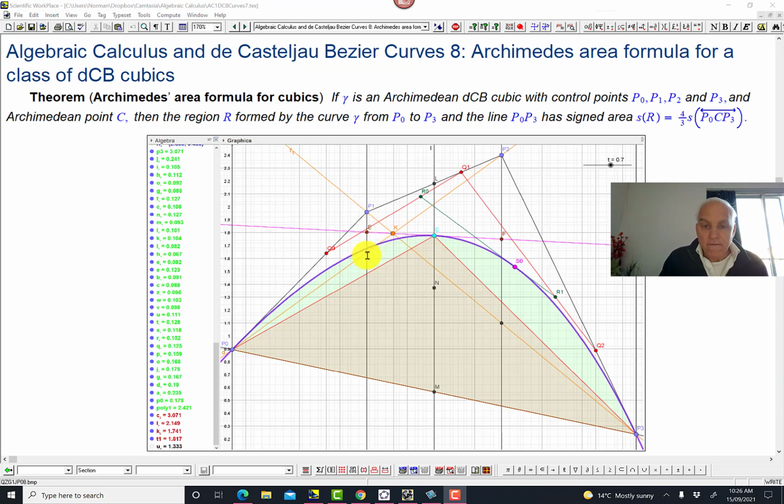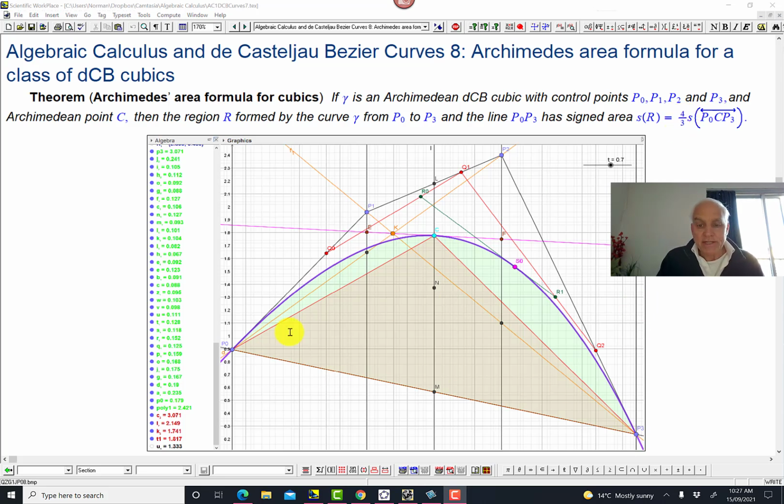Then the region R formed by the curve, gamma, so this curve here going from P0 to P3, and then back again along the line P0, P3. So this region in here, okay? This has a signed area which is definable and computable, and remarkably is 4/3 the signed area of this inscribed triangle, P0, C, P3. So this is almost verbatim the same as the parabola area formula of Archimedes. In particular, that constant 4/3 is appearing here.